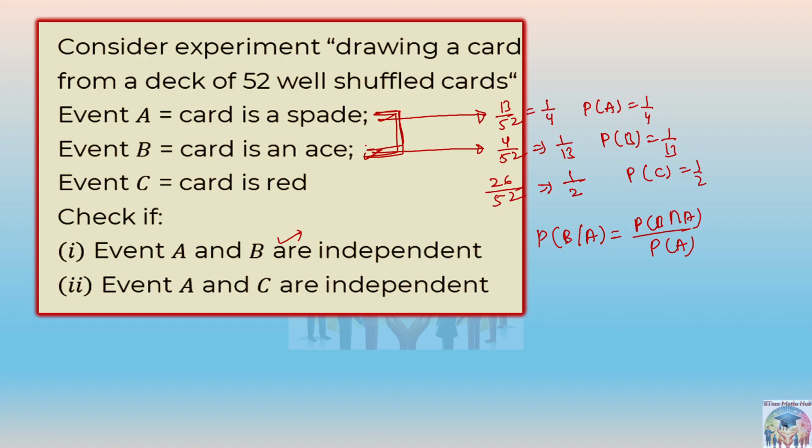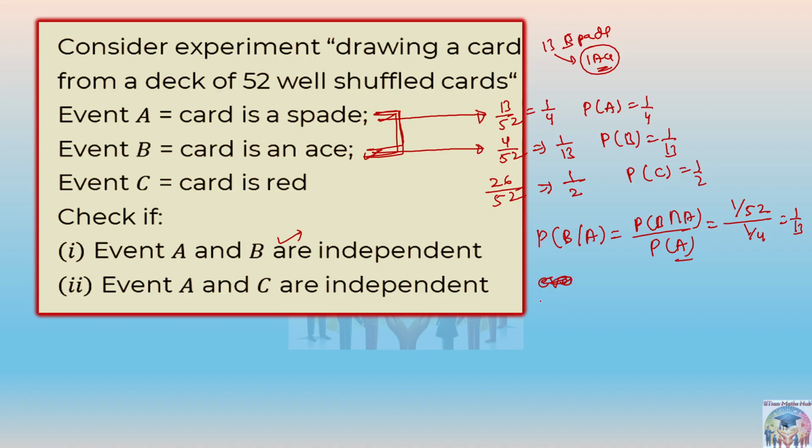Exactly. One is a possibility, because a card is a spade means 13 cards of spade, and a card is an ace means one of the cards is the ace, right? So of course one is a possibility. So we can say 1 out of total possibility 52. Probability of A is already given as 1 by 4, so it will be 1 by 13. Right? So the occurrence of event A is not affecting the probability of occurrence of event B. So in this case we can say events A and B are independent.